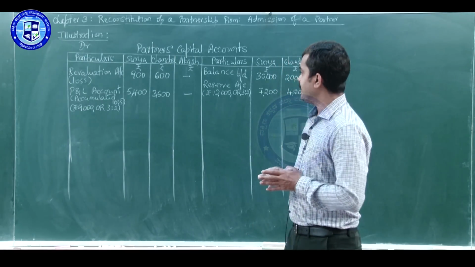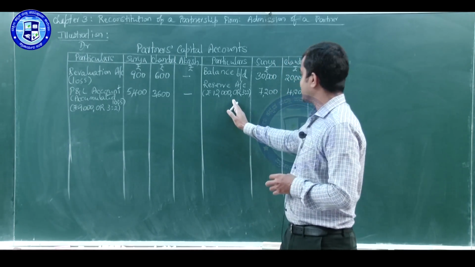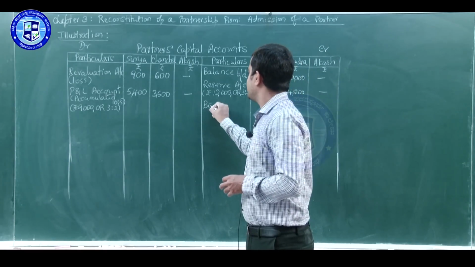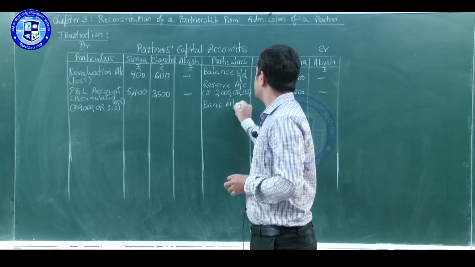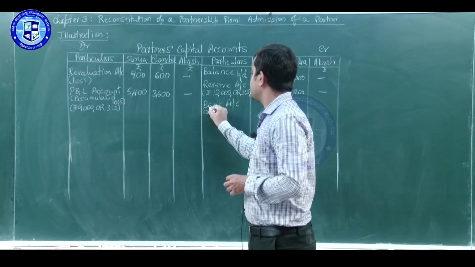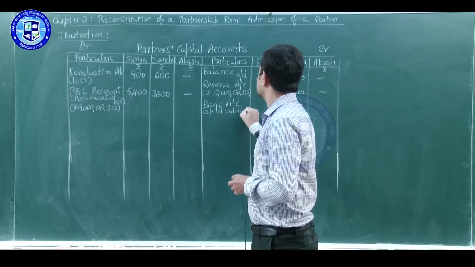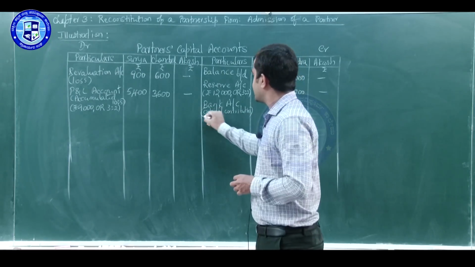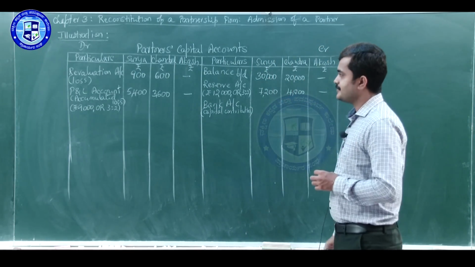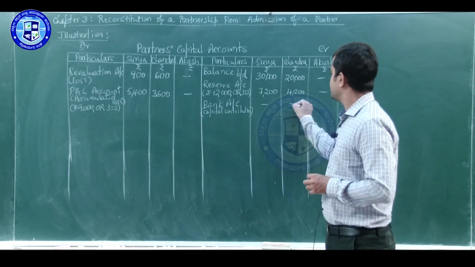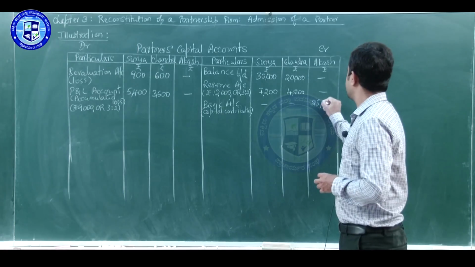So, the entry is bank account debit to Akash's capital account. Write it on the credit side, bank account capital contribution. Only Akash is the new partner, so he is bringing the capital 25,000.